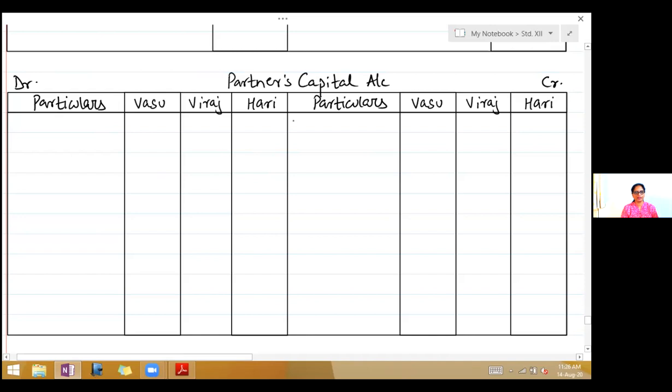So right there on the first line, by balance brought down. Leave that and then write by general reserve. It's 30,000. So you will divide it in the ratio of 3:2. So that is 18,000, 12,000.